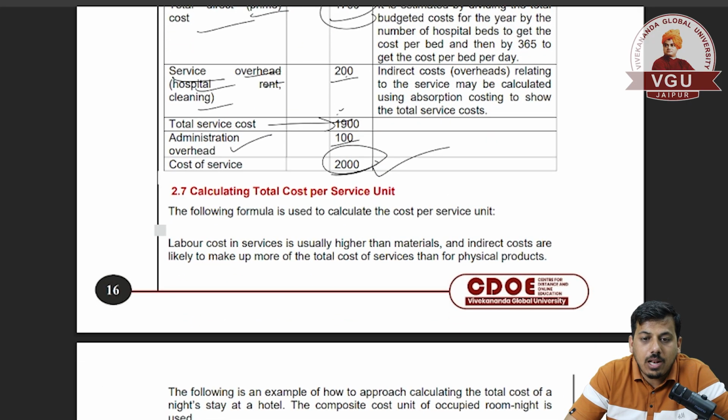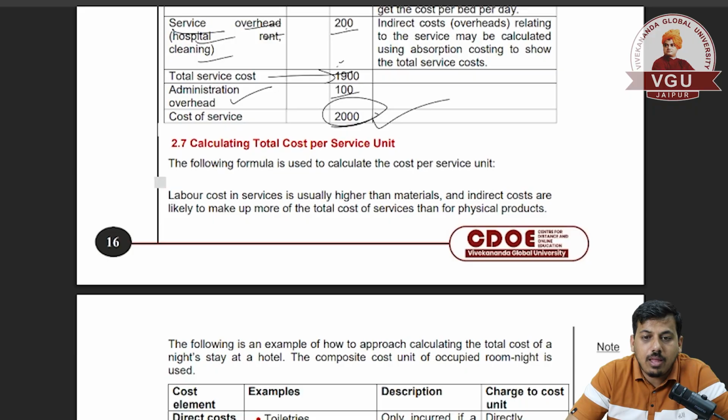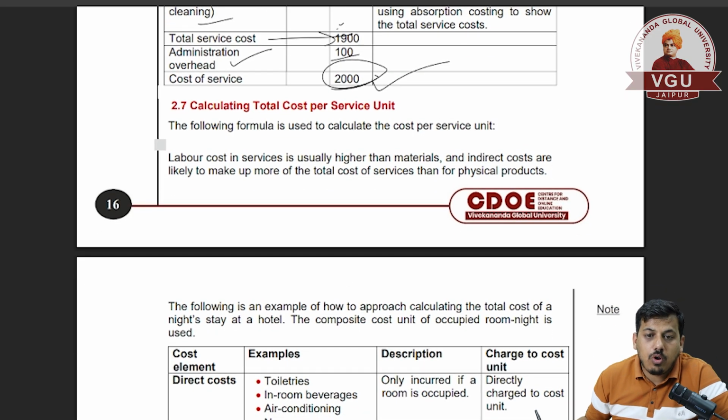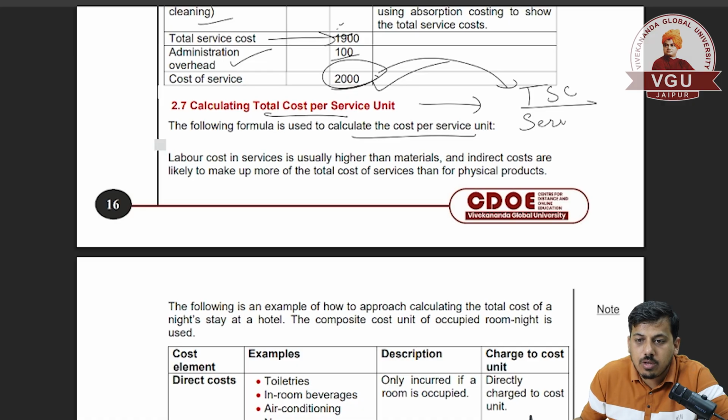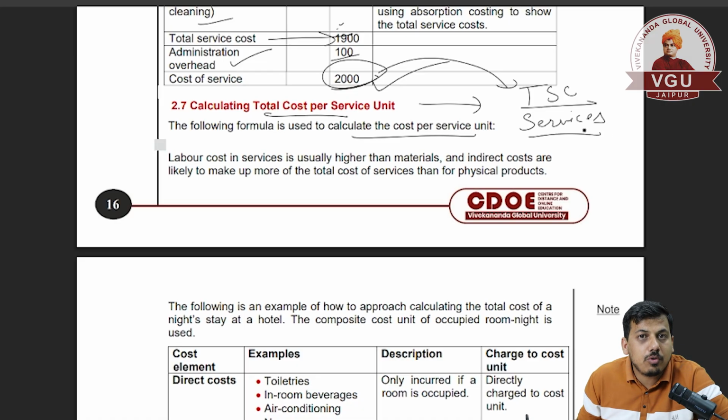Now if you want to calculate total cost per service unit, then the following formula is used. Total cost per service unit equals total service cost, which we calculated with the above table, divided by the number of services we have provided to different customers.